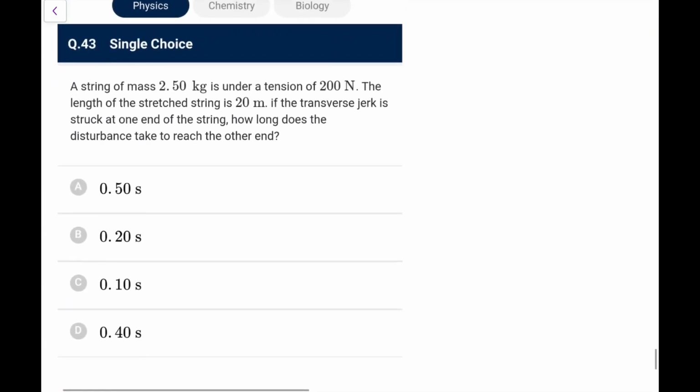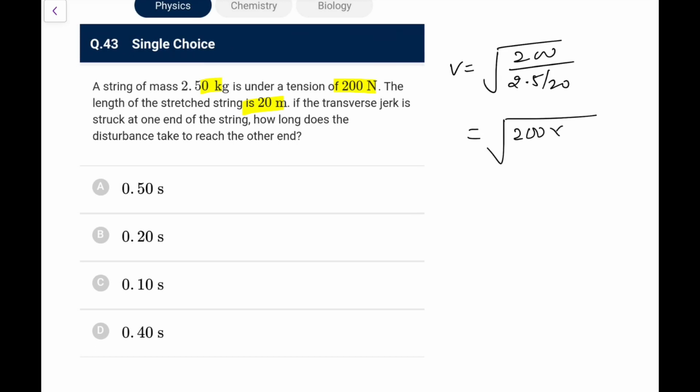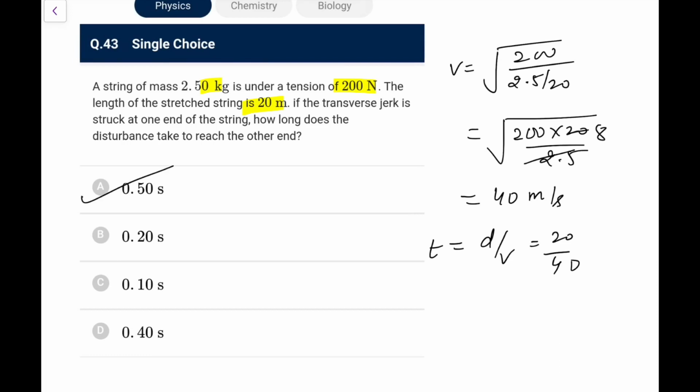Next, string of 2.5 kgs under tension of 200 newtons. Length of stretched string is 20. If the transverse jerk is struck at one end, how long does it take to reach the other end? Okay, so first of all, what is v? v is root T by mu. Mu is 2.5 upon 20, so that comes out as 200 into 20 upon 2.5, so this is 8, so it is 1600, so it comes out as 40 meter per second. So time taken would be distance by speed, that is 20 by 40, that comes out as 1 by 2.5 seconds.